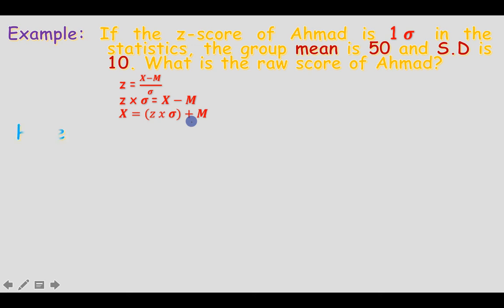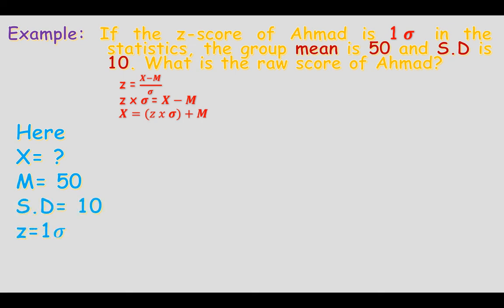Then here we have to calculate the raw score. The mean is given, that is 50, the standard deviation is given, that is 10, and the standard score is also given, that is plus 1, so plus 1 standard deviation, the Z score. Now we apply these in the formula.